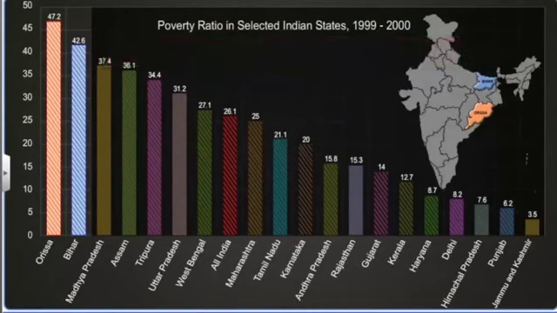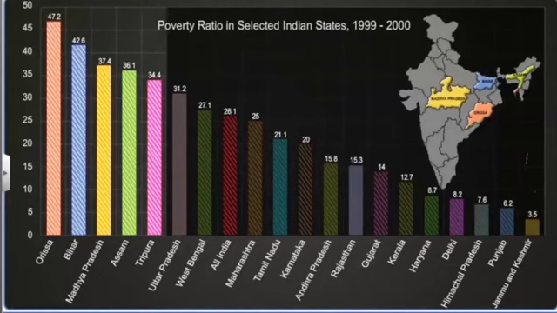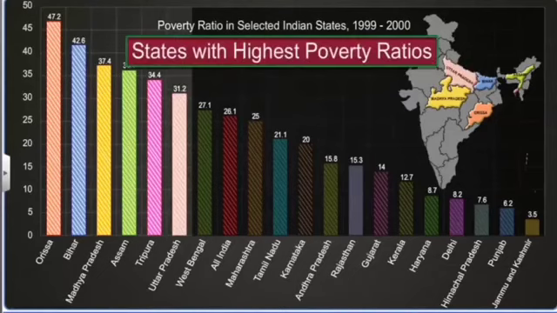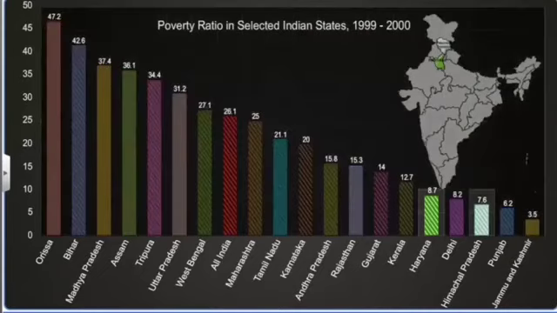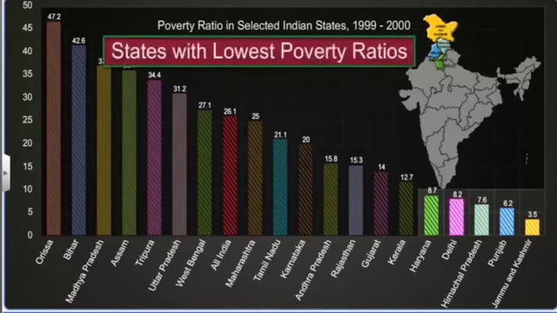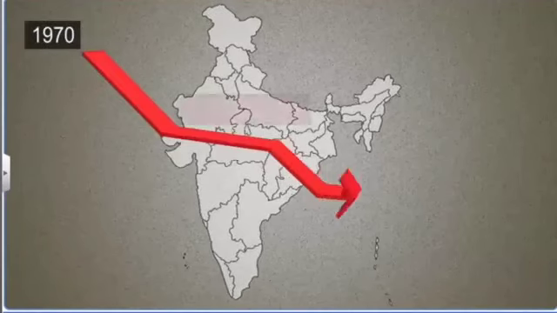Besides Orissa and Bihar, the poverty ratios in Madhya Pradesh, Assam, Tripura, and Uttar Pradesh are also much higher than the All India poverty ratio of 26.1. At the other end of the graph, the states of Haryana, Himachal Pradesh, Punjab, and Jammu and Kashmir, along with the Union Territory of Delhi, have the lowest poverty ratios in the country. Since the 1970s, there has been a general decline in the poverty ratios for all states in India.